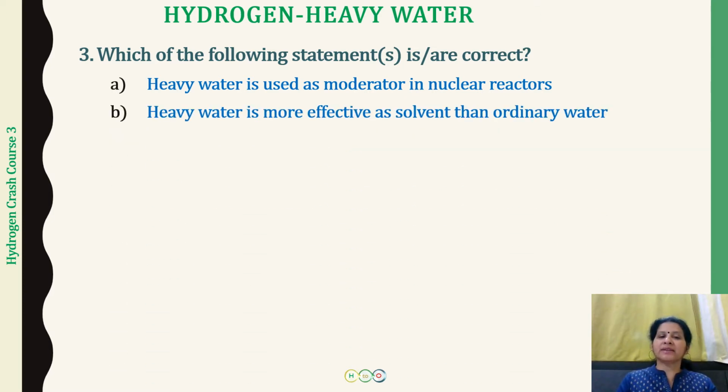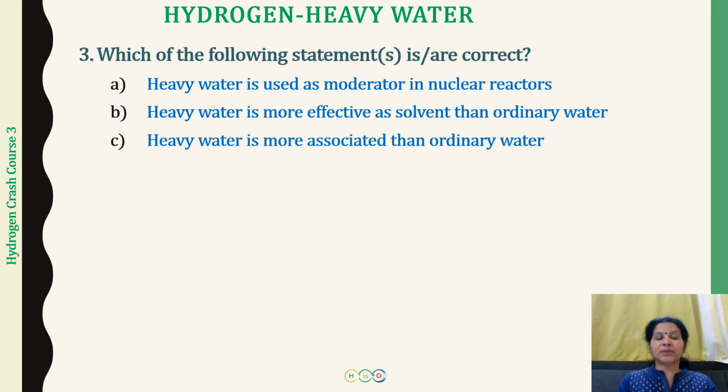The next we have is that heavy water is a more effective solvent than ordinary water. So this is what you have to remember: ordinary water and heavy water are both capable of dissolving salts, but heavy water is going to be a less effective solvent in comparison to ordinary water. This is one of the physical properties related to heavy water that you have to remember.